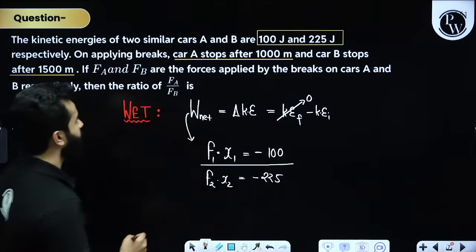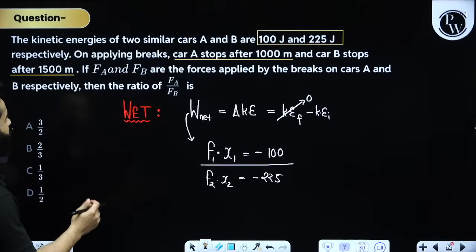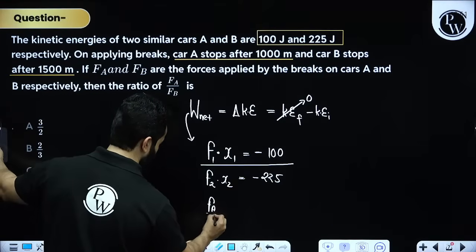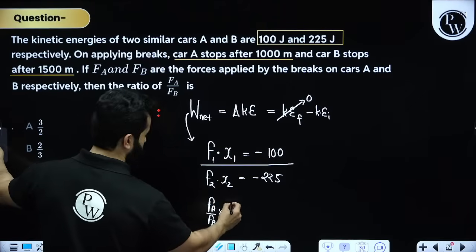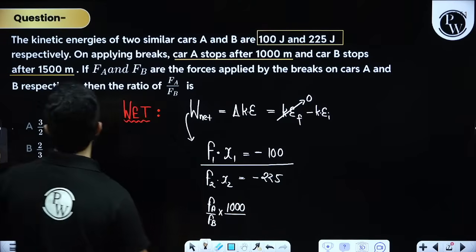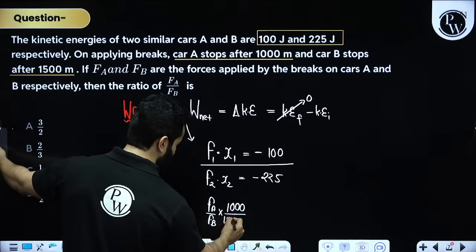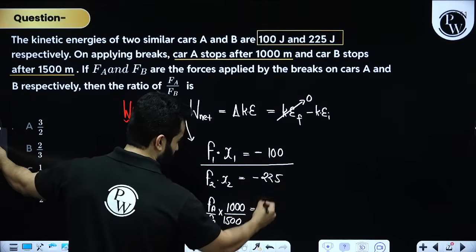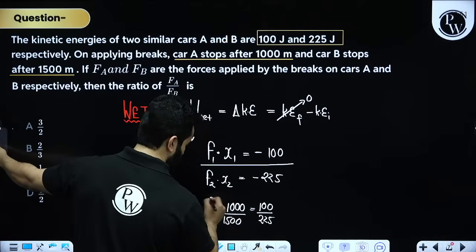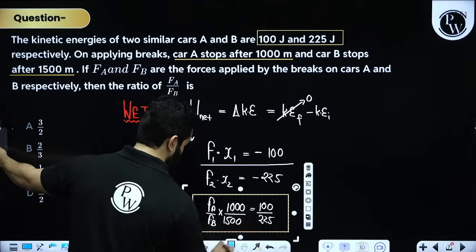Now we have to find FA is to FB. So FA is to FB multiplied by, car A is getting stopped in 1000 meters and car B in 1500 meters. You can ignore the negative sign or cancel them out. This will be 100 divided by 225. Solve this equation and you will get to the answer.